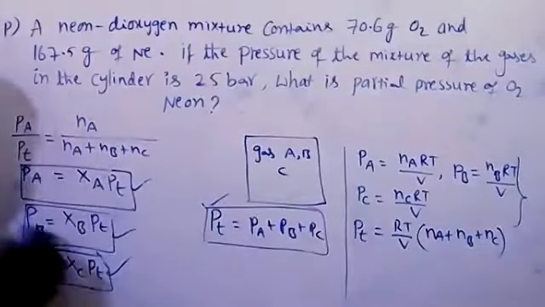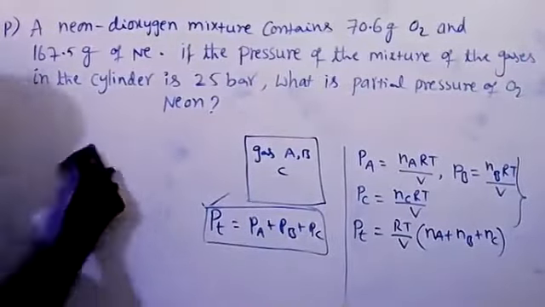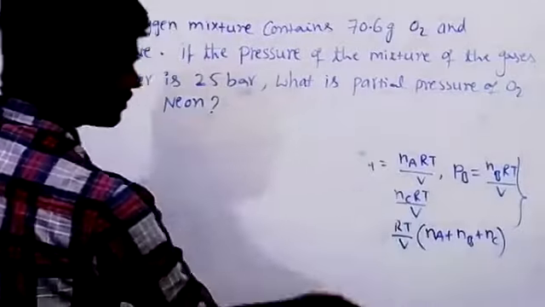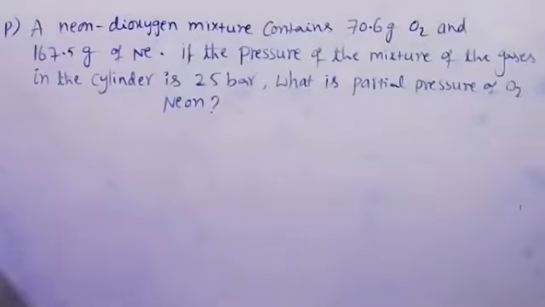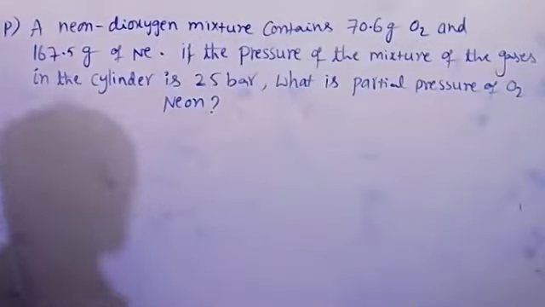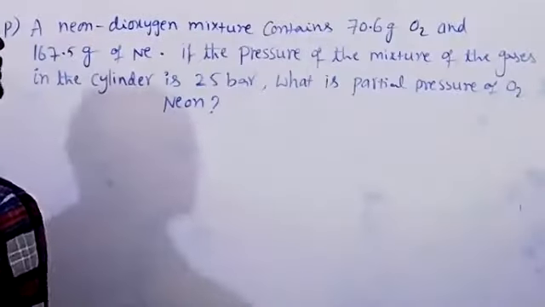So these formulas only we are using. Here the mass of dioxygen and neon is given.